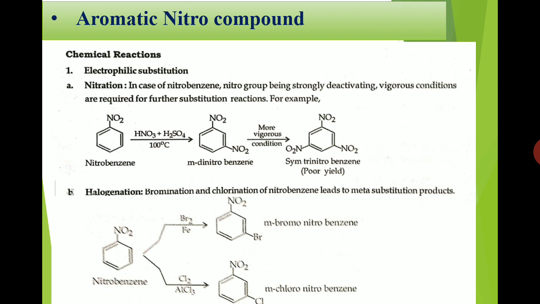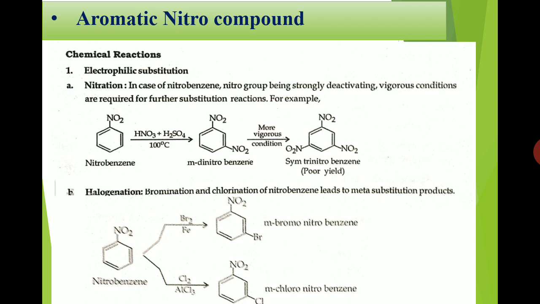So in nitration reactions, first we take nitrobenzene, and nitration is carried out by using a nitrating mixture, that is a combination of concentrated nitric acid and sulfuric acid, and the temperature is maintained around 100 degrees centigrade. Then we get meta-dinitrobenzene, and if vigorous nitration is carried out, then we get 1,3,5-trinitrobenzene. Okay, in the same way, the halogenation reaction also gives a meta product.